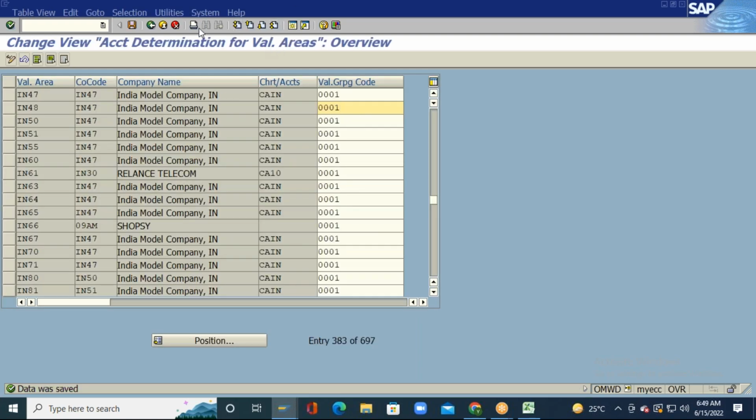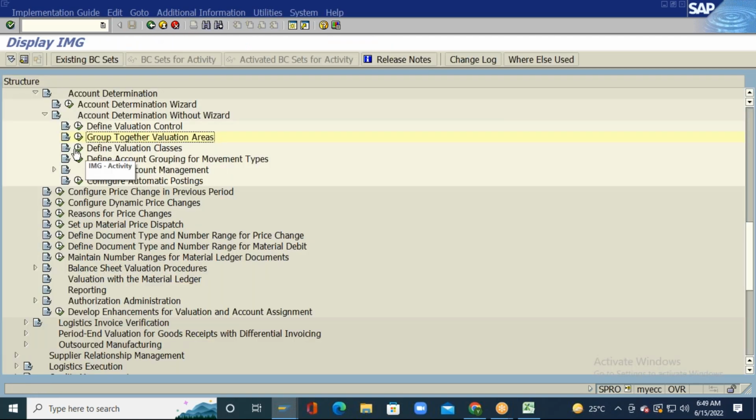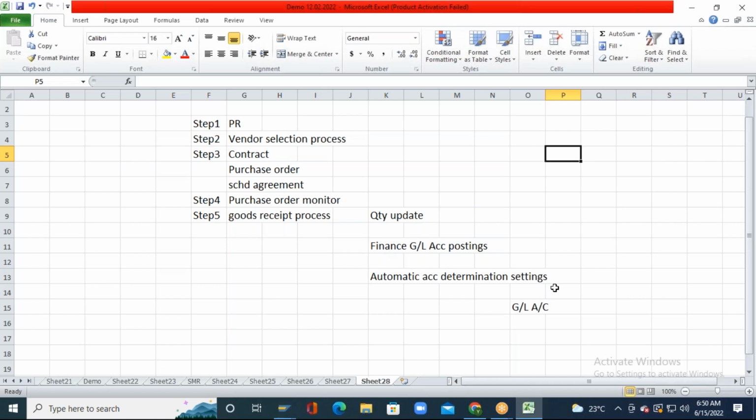Then I will go back. Now we need to define a valuation class. We came across the valuation class before. Can anyone tell where we came across a valuation class? Yes, while creating a material master, in the accounting data tab.